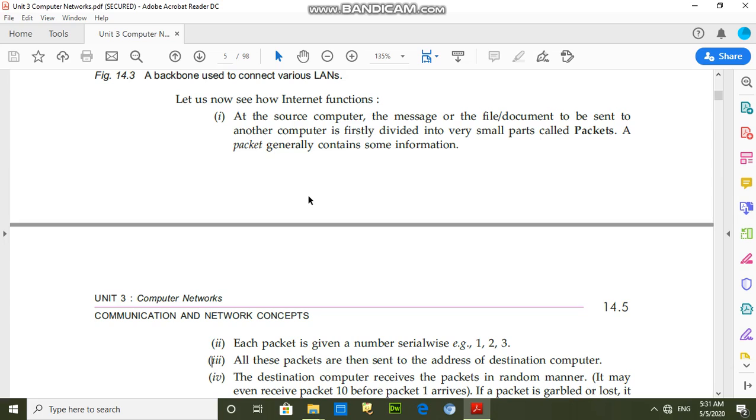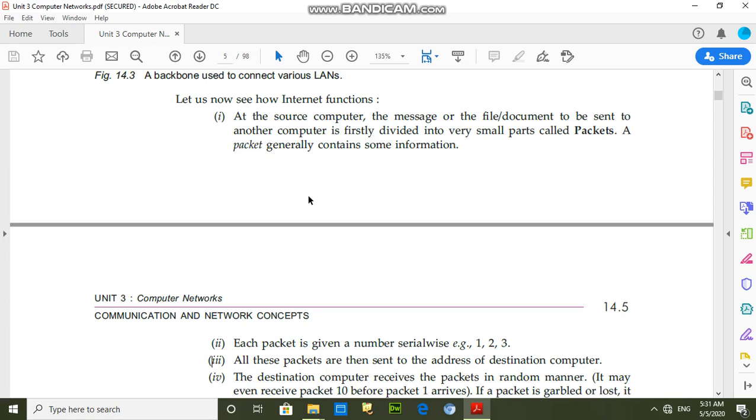In the end, the recipient computer will receive all packets in random order. But here again the TCP protocol reassembles the packets in sequence like packet 1, packet 2, packet 3, packet 4, packet 5, and after that the information is extracted from the recipient computer.